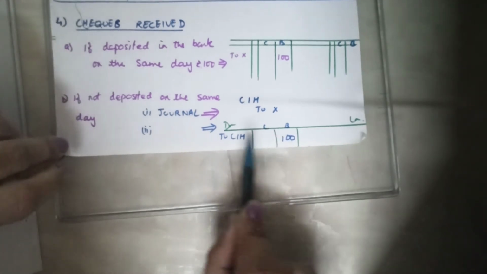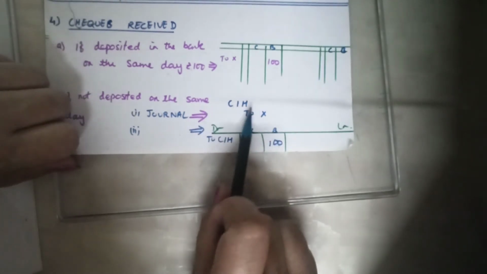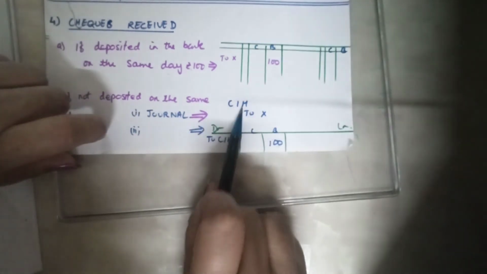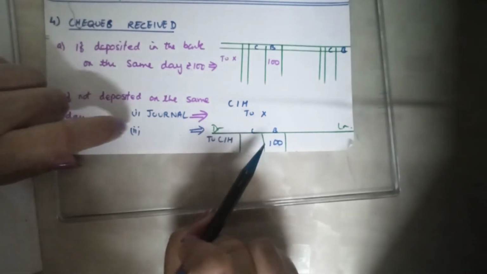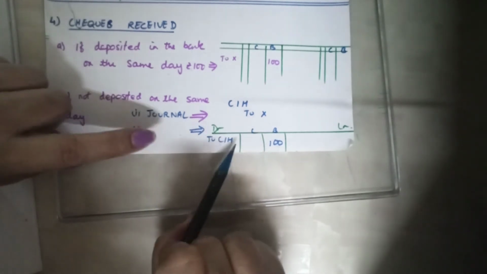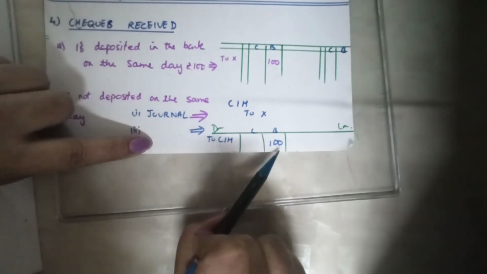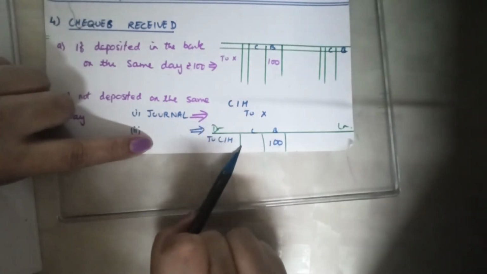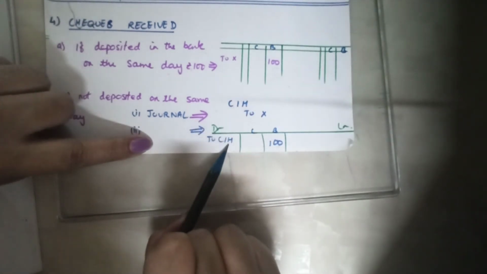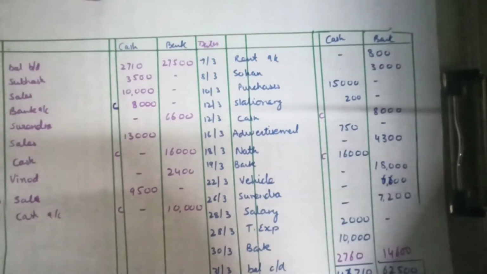Are we clear? Till the check has not been sent to the bank, it is entered in the journal as check in hand to X. On the date when it is sent to the bank, we enter on the debit side of the bank column of the cash book, to check in hand rupees 100, and the transaction is then closed for the payment that was received in check. Are we clear, girls? Okay, now we proceed.